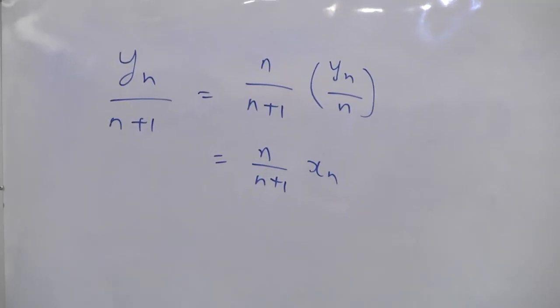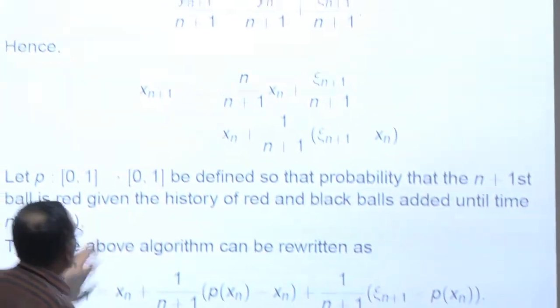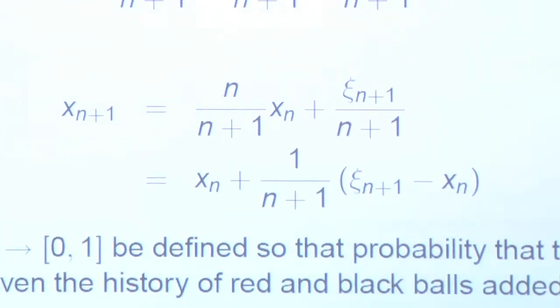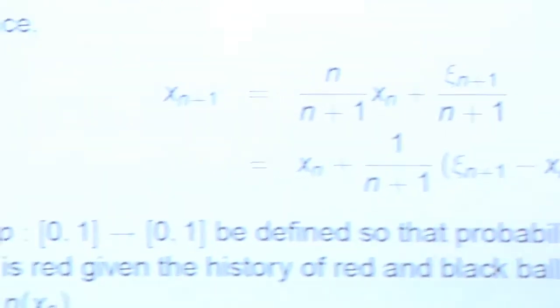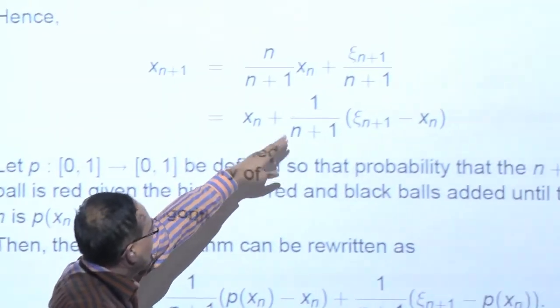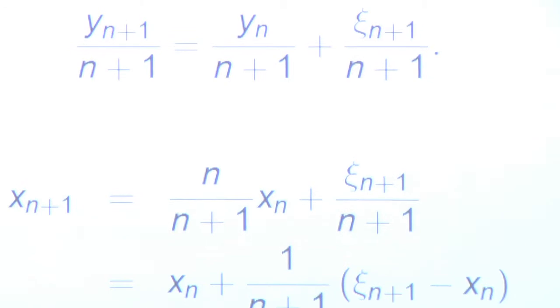And then you have plus y_{n+1} by n plus 1. And so you have a recursion now. So x_{n+1} is a recursion in terms of x_n and the y_{n+1}. There is no y_n now. Alright, so you can rewrite this as x_{n+1} is x_n plus 1 over n plus 1 times y_{n+1} minus x_n.